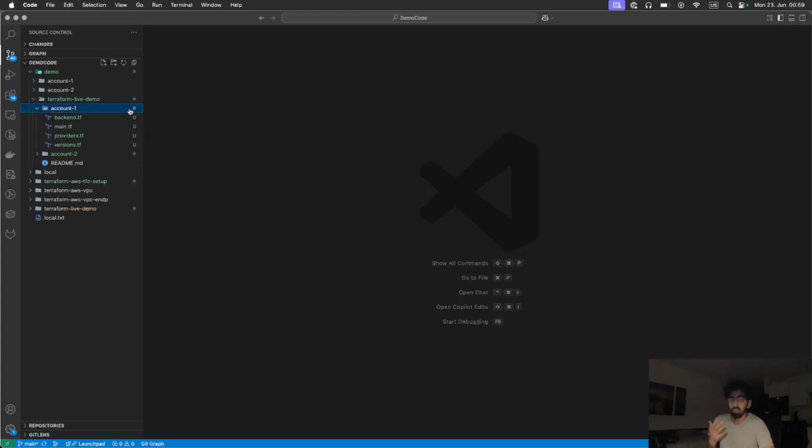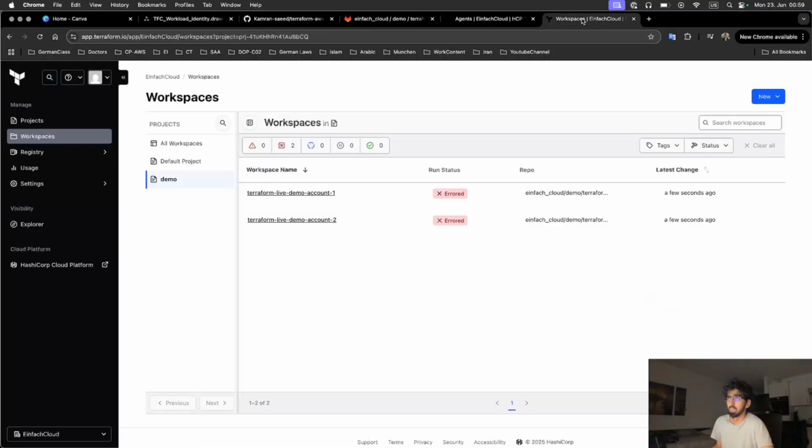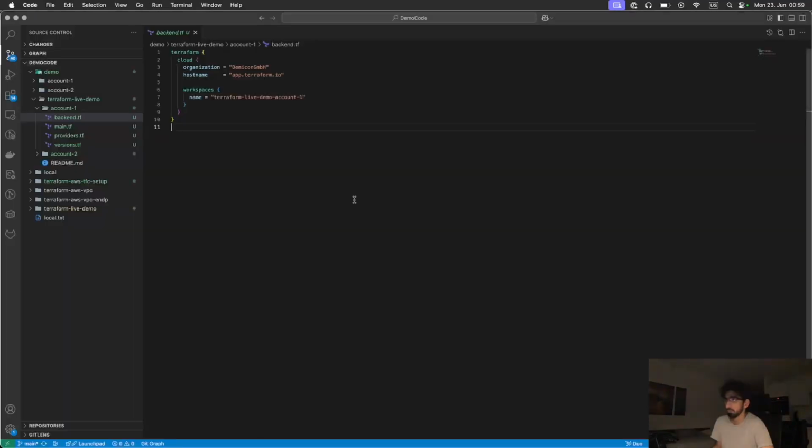Now let's check what is inside this folder. This folder contains the Terraform code. In the backend.tf, I am saying that my backend is my workspace, which is going to do the deployment, and this is the workspace name, terraform-live-demo-account-1. If you open the Terraform console, you can see our workspace name is terraform-live-demo-account-1.